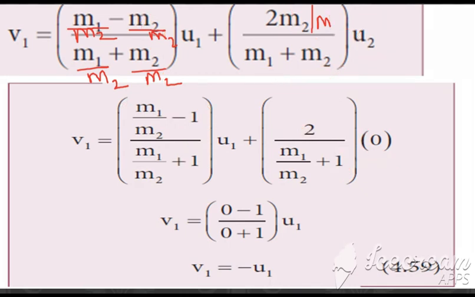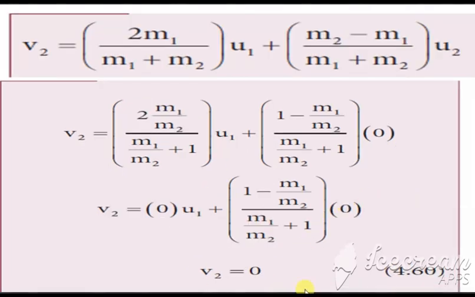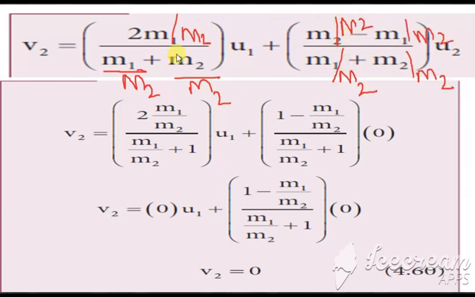Now we take the value of v2. In the value of v2 also, each term we have to divide by the term m2, and the next condition is u2 is equal to 0. In this also each term we are going to divide by m2. Here we get m2 divided by m2, and this also divided by m2. So all the terms m2 by m2 are 1. Same way here also m2 by m2 is 1, m2 by m2 is 1.